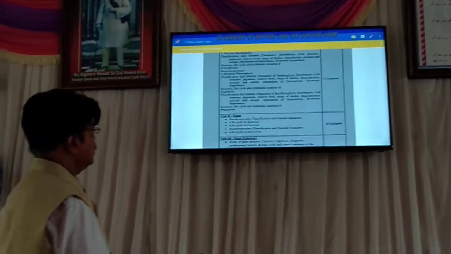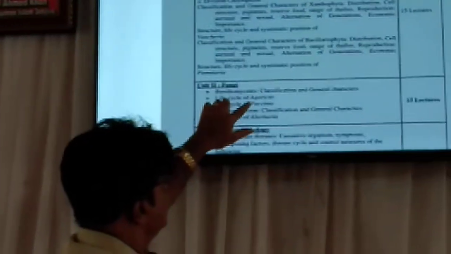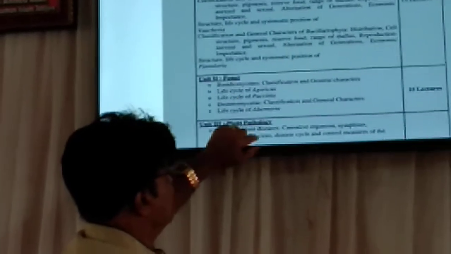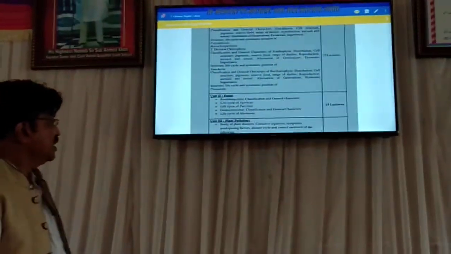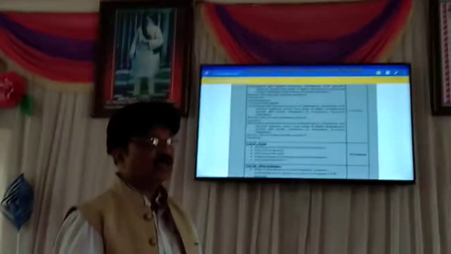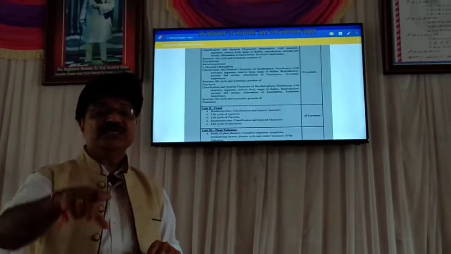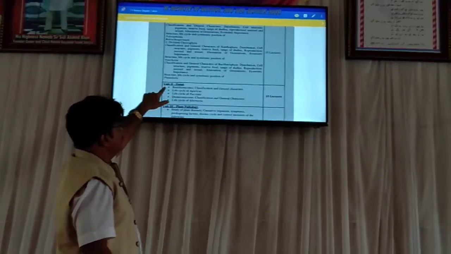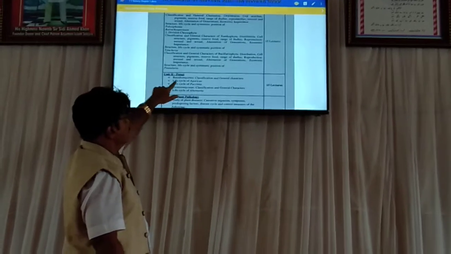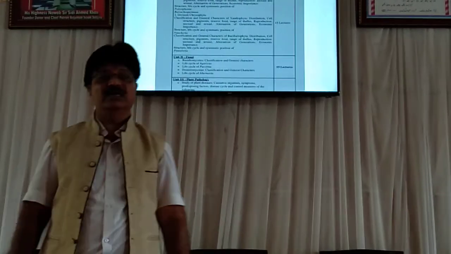In unit 2 we are supposed to learn about Agaricus, Puccinia and Alternaria. So these are the life cycle of Agaricus, the life cycle of Puccinia, and we have to learn about the life cycle of Alternaria. So in unit 1, 4 algae we are supposed to learn, and in unit 2 there are fungi, and how many fungi are we supposed to learn? There are 3 fungi: one is Agaricus, second is Puccinia, and third is Alternaria.